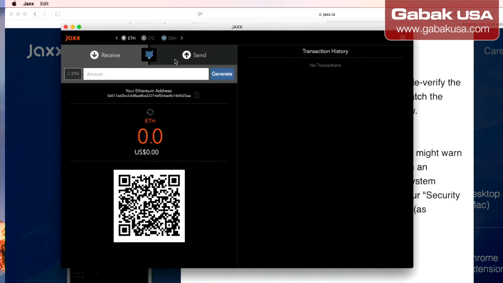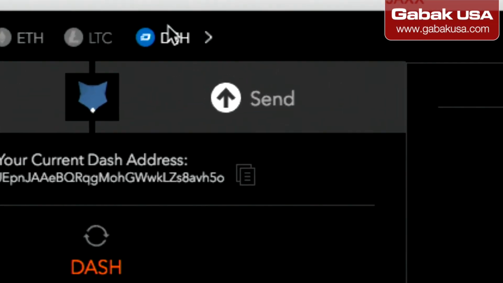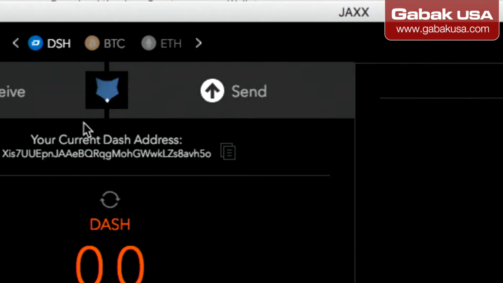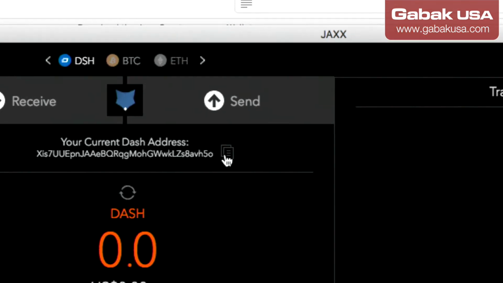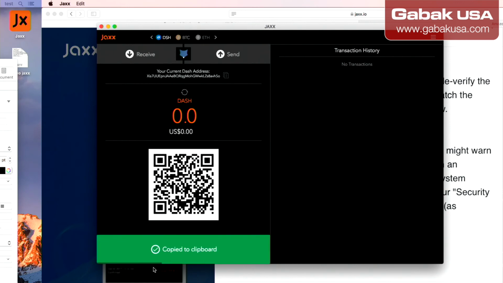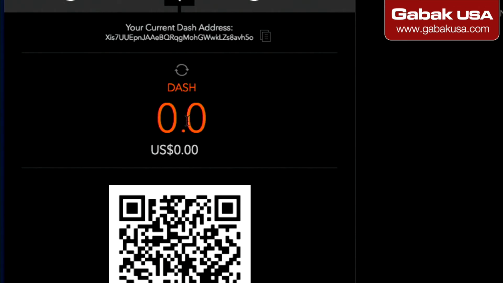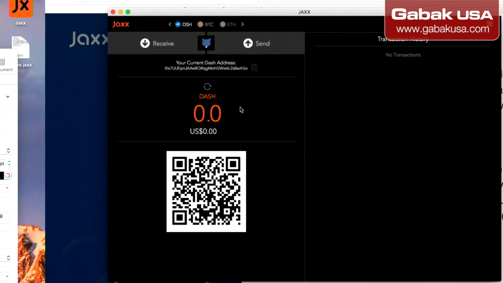Or maybe you're creating your own website or whatever. So that is how it works. And if you want, for instance, Dash, in this case, here it says your current Dash address is, and this huge address, and basically the same thing. You press there and you will copy it to the clipboard, as you can see, copy to the clipboard, and that's it. Here we have the balance, so the balance is 0. We don't have any, but if you send money and receive, you will see it there.